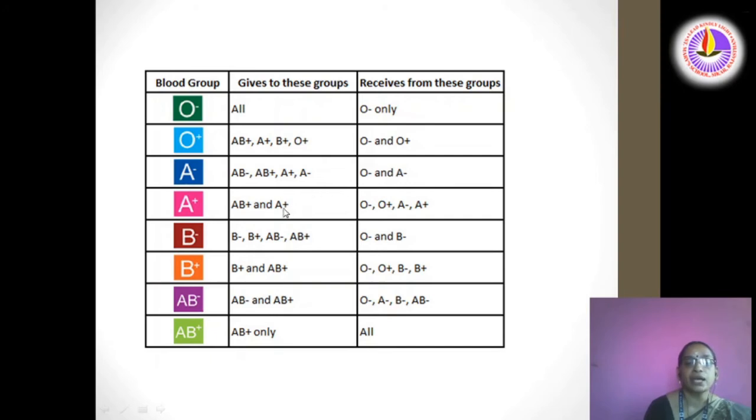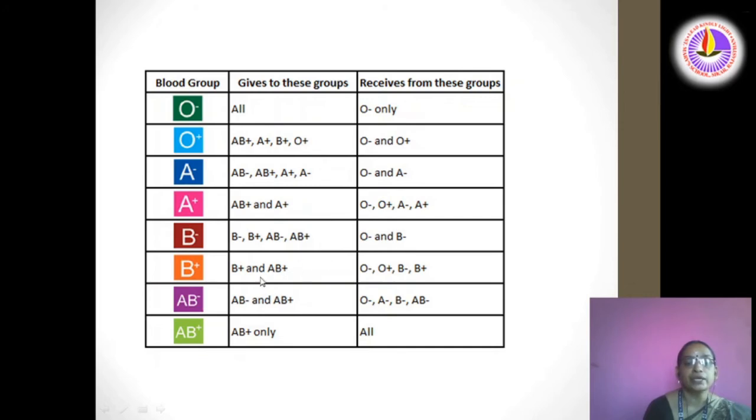A positive can give blood to AB positive and A positive. They can receive blood from O negative, O positive, A negative and A positive. B negative can give blood to B negative, B positive, AB negative and AB positive. They can receive blood from O negative and B negative.